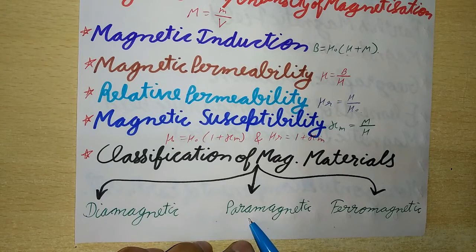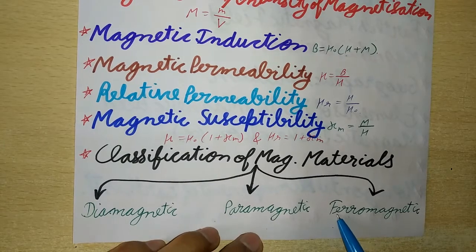Next is paramagnetic substances. These are the substances which, when placed in a magnetizing field, get feebly magnetized in the direction of the magnetizing field. Such substances are feebly attracted by the magnets and tend to move slowly from weaker to stronger parts of the magnetic field. Examples are Al, Na, Ca, O2 at STP, and Cu, Cl2.